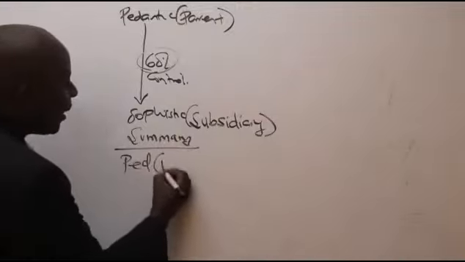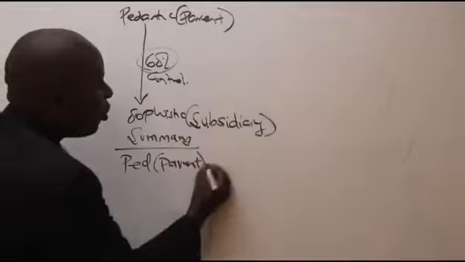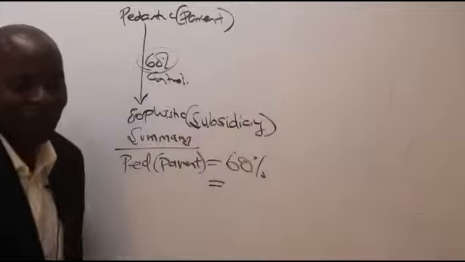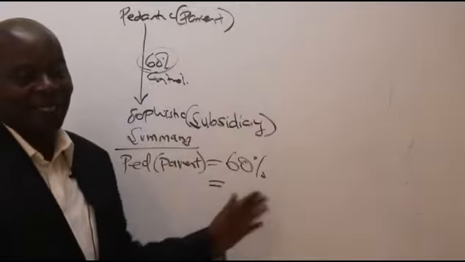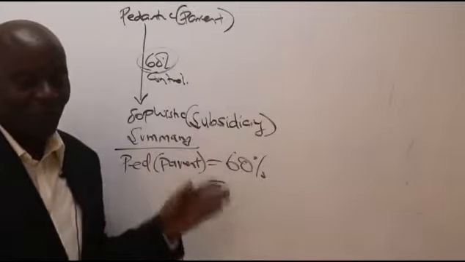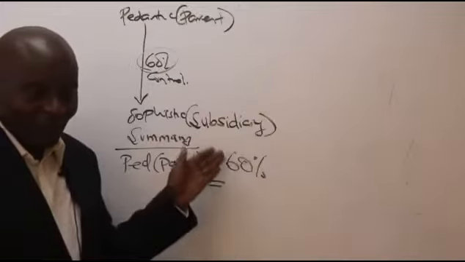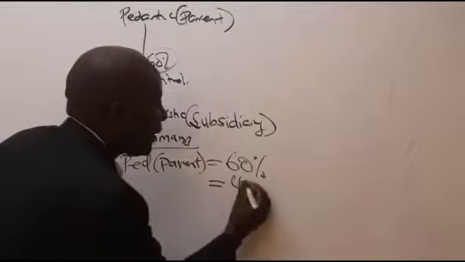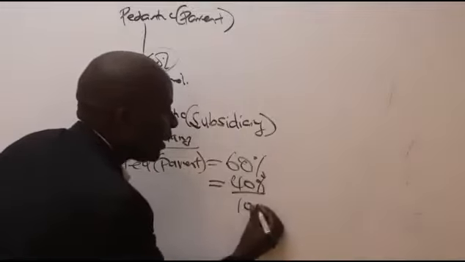So in summary, in my group structure, we have Pedantic, who now is the parent, who owns 60%. And then, of course, we have the other percentage being owned by someone else. You know that the entire holding must be 100. So we have 40% to make it 100%.